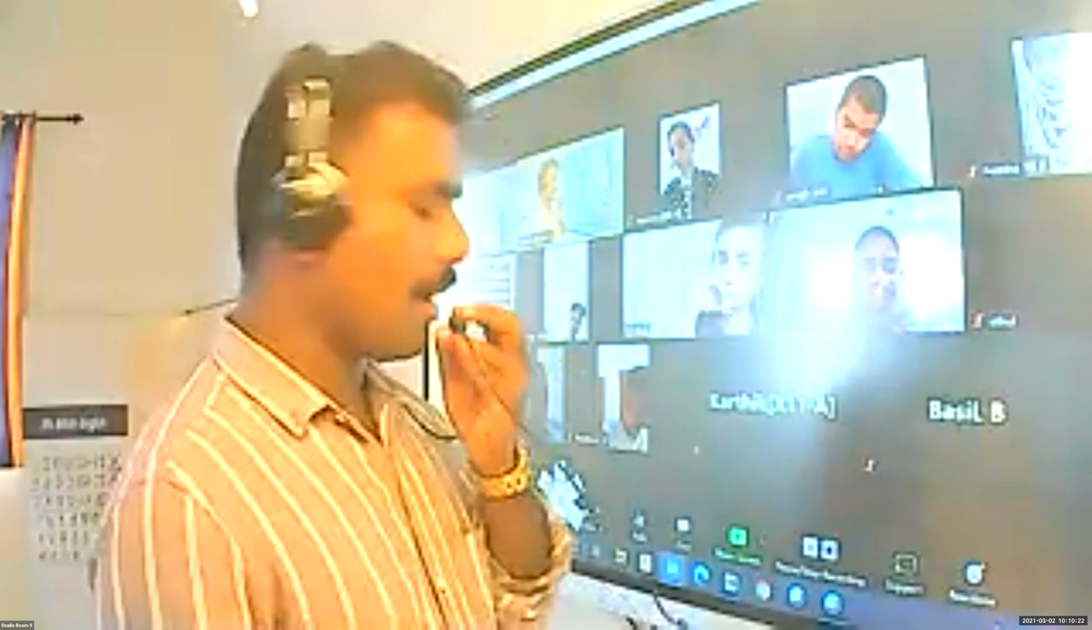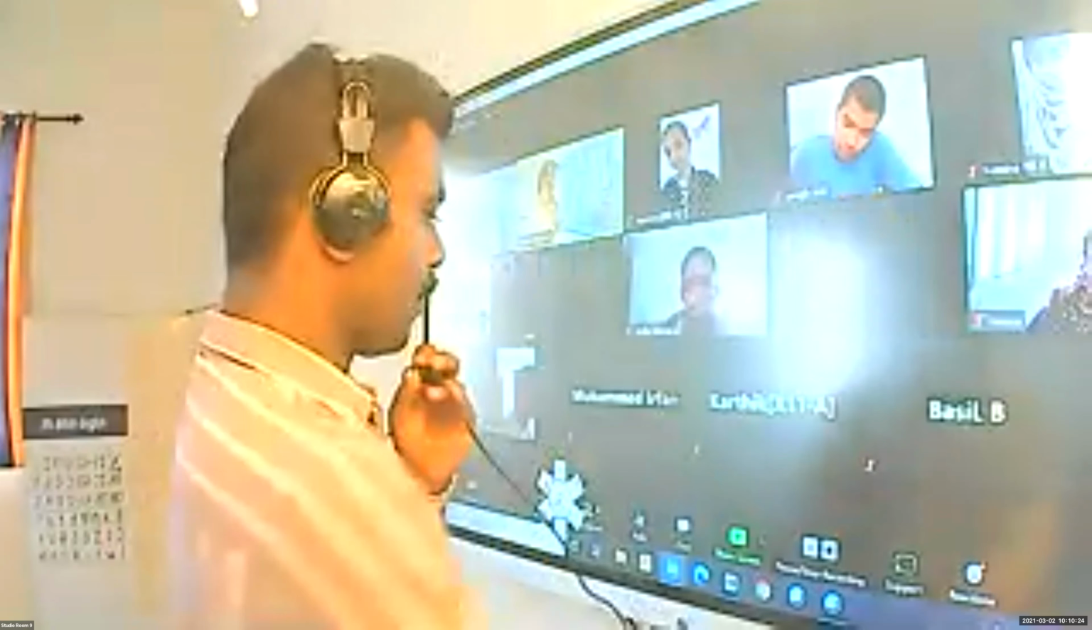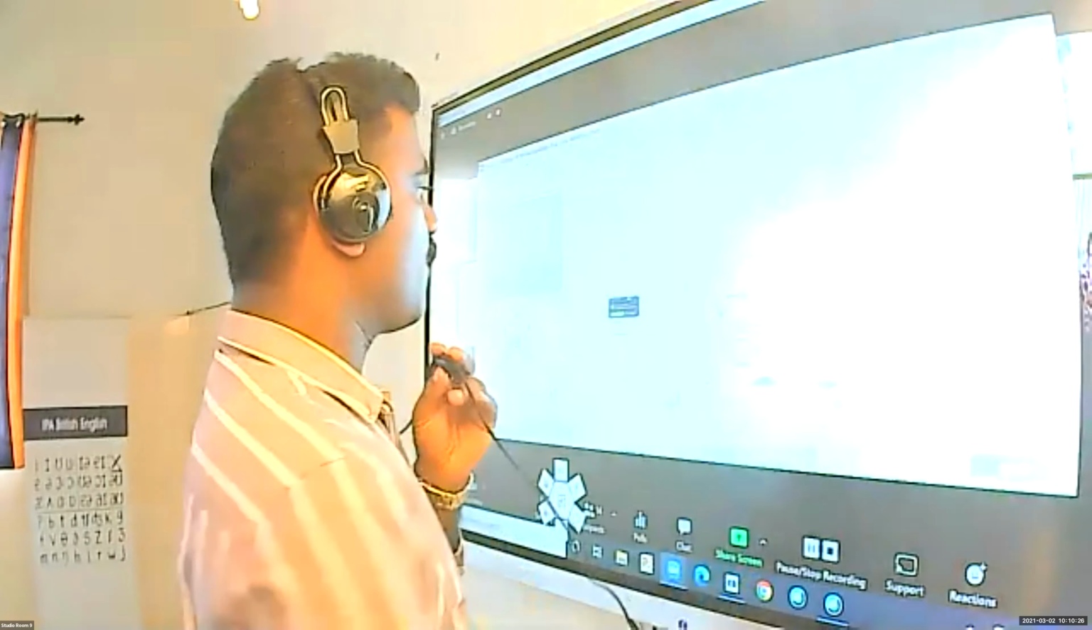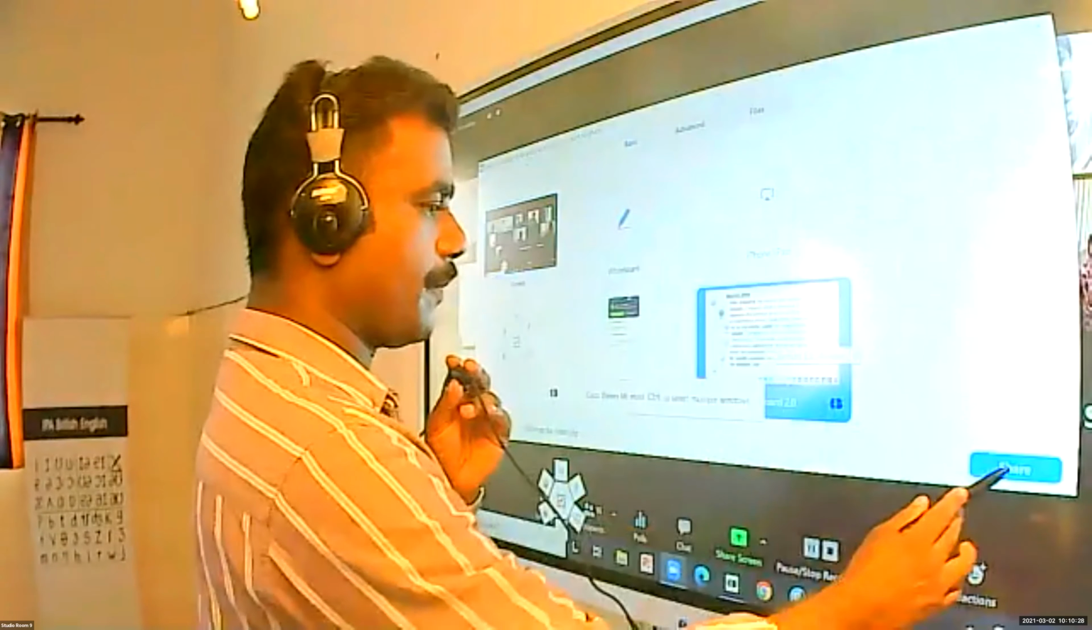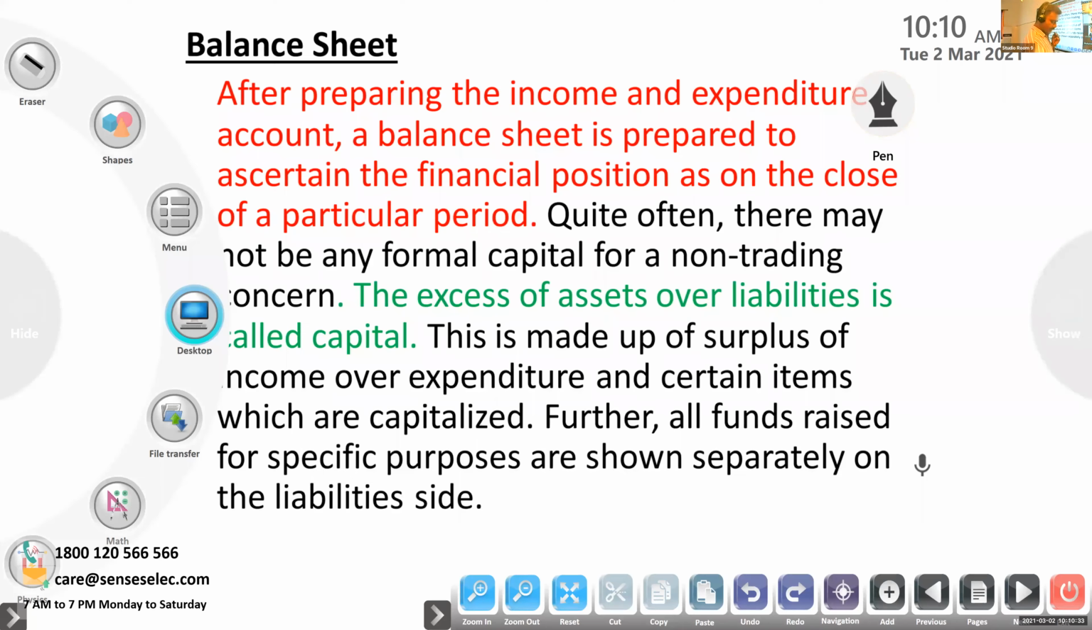Now I am going to start the next topic, balance sheet. Okay, so accounting for not for profit organization: meaning of not for profit organization, then features of not for profit organization. What do you mean by not for profit organization? These are the organizations which are not engaged in business activities. The main object of this type of organization is to provide service to the people without any intention of making profit.